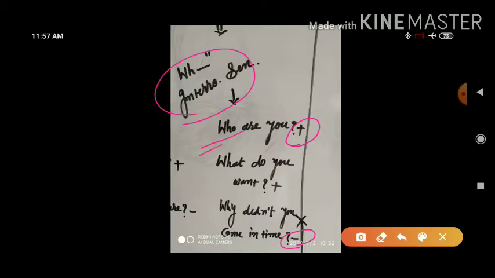If a WH word is used in the initial place of the sentence, that sentence is known as WH interrogative sentence.